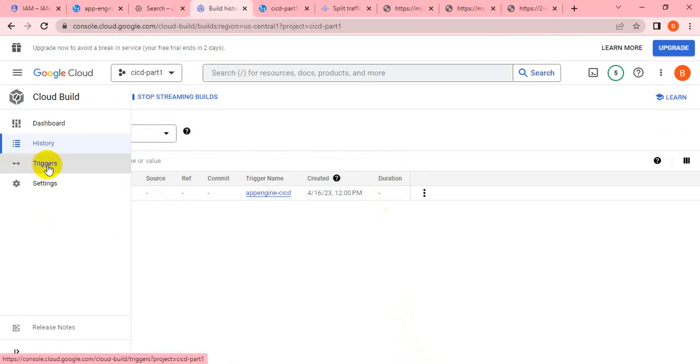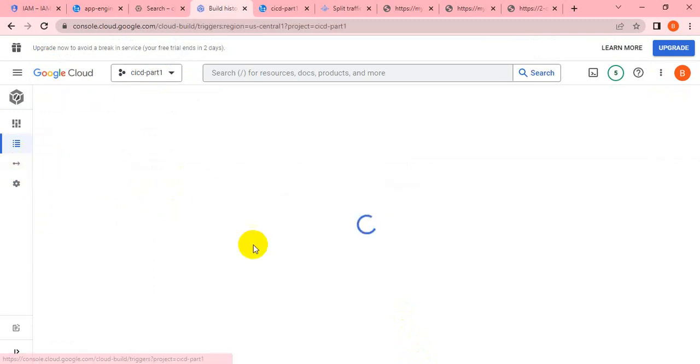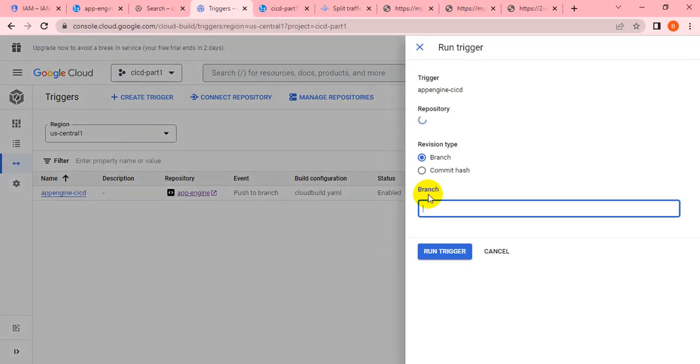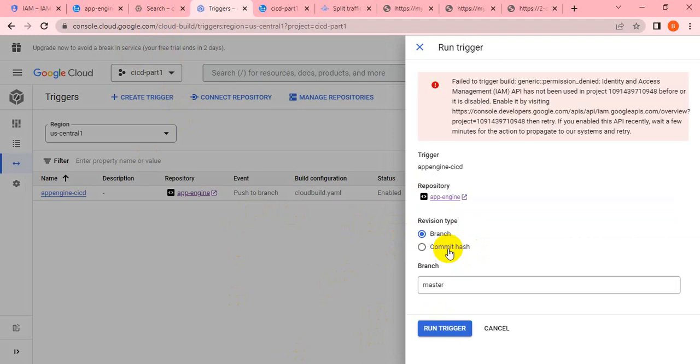I think it got failed last time. Let me go to the trigger and execute that. Okay, let me run it. Because it did not get any changes inside the main.py file, because that is our source code. I think that's the reason it did not execute automatically. So let me run the trigger to see whether it is working or not.